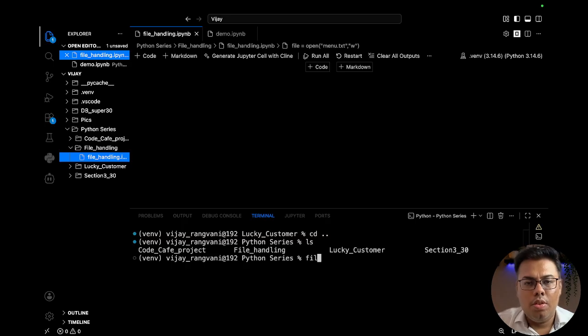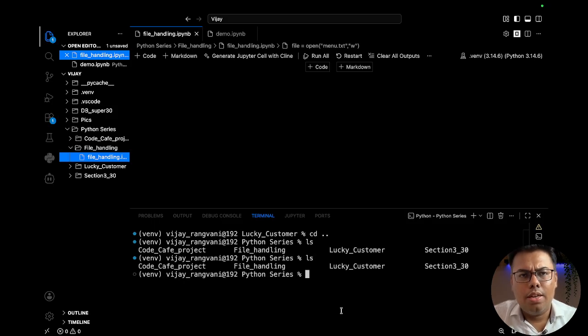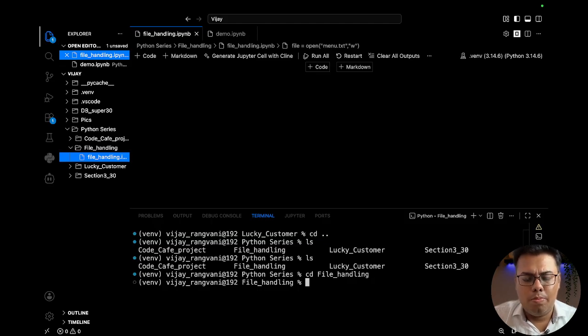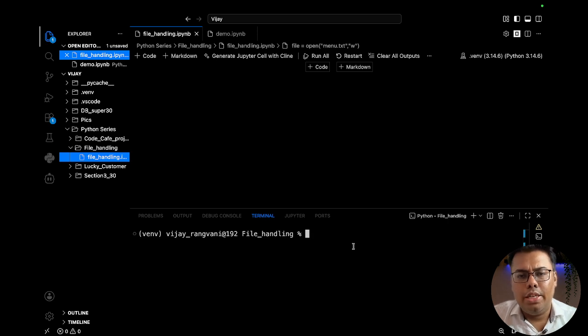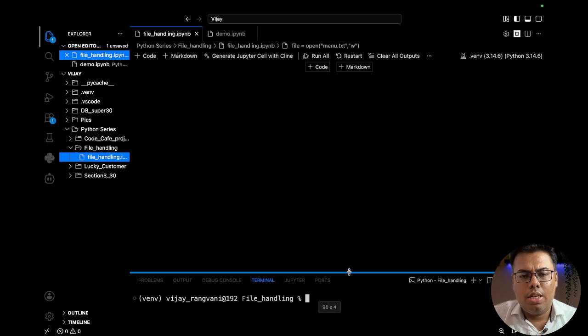Although we won't be needing this terminal because we are using the Jupyter notebook only, I'm just keeping the path settled in case we need to write any py file. In that scenario, we might use that, but as of now we don't need it.